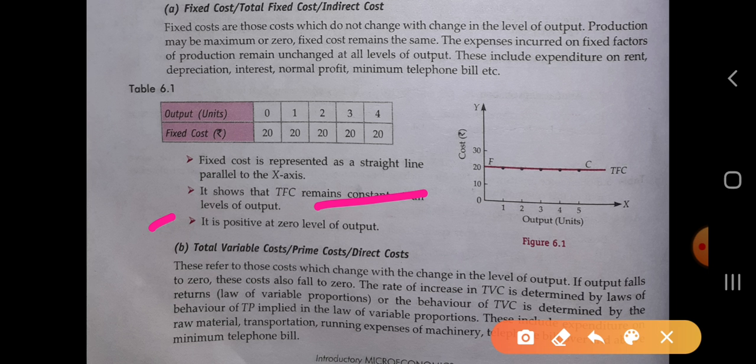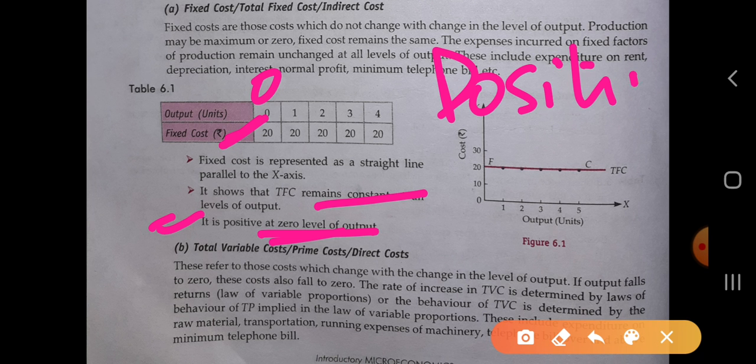Whatever the level of output, whether it is maximum, zero or minimum, the TFC is always the same and constant. It is positive at zero level of output. Okay, whenever we are producing zero level of output, the fixed cost is always positive. It will never be negative. So it is called the total fixed cost. It is also called the fixed cost and the indirect cost. The cost which does not change with the change in the level of output.